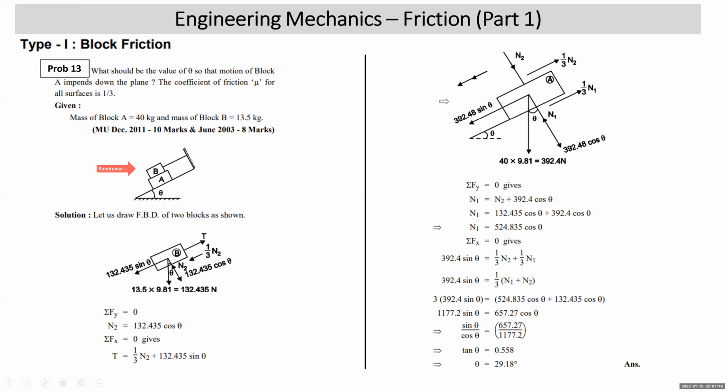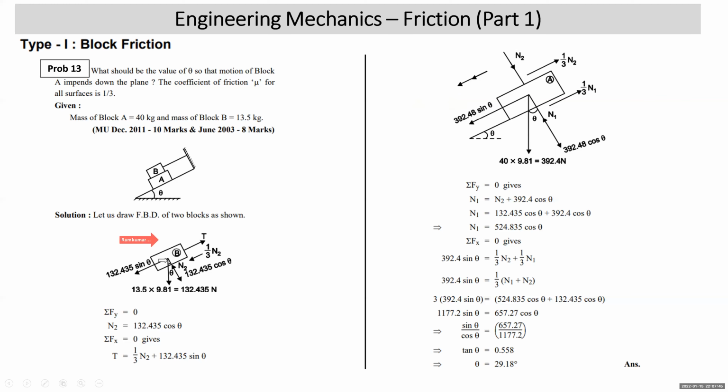First, we draw the FBD of block A as it goes into impending motion down the plane. Weight is vertically down on block A, that is 40 into 9.81, 392.4. Normal reactions N1 and N2. Normal reactions are always towards the body. Impending motion of block A is down the plane, so friction will be upward. On this surface 1 by 3 N2, here 1 by 3 N1. All right. But if you look at it, there will be 3 unknowns. What are the 3 unknowns? N1, N2, and theta. So then we draw the free body diagram of block B.